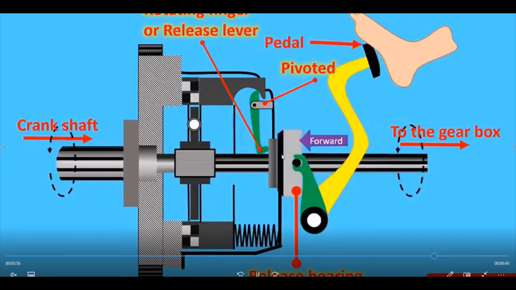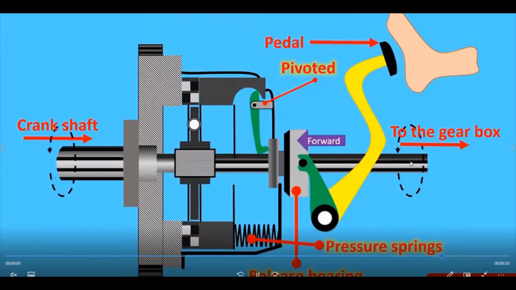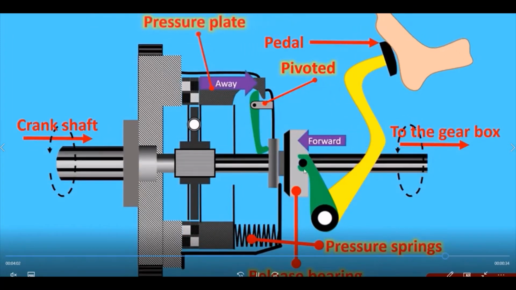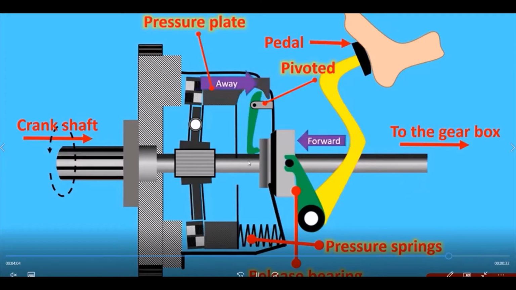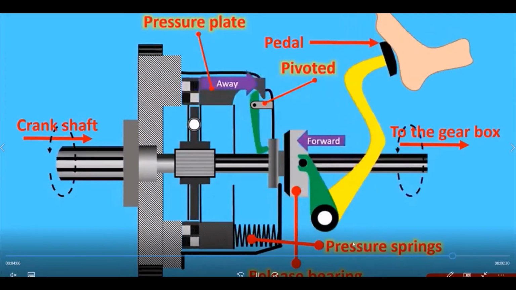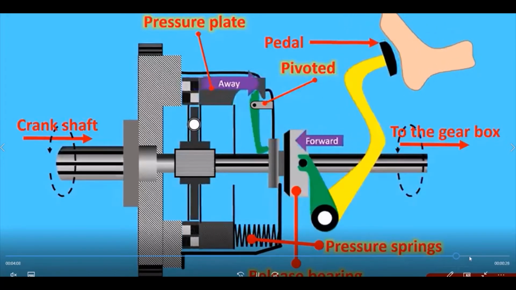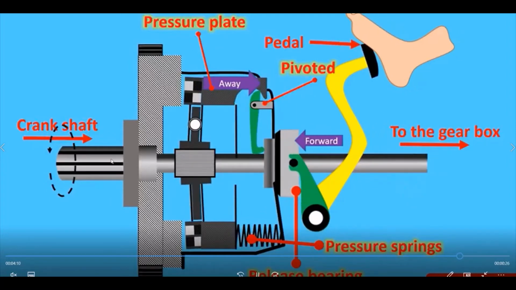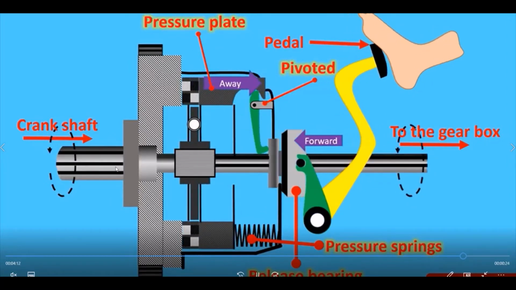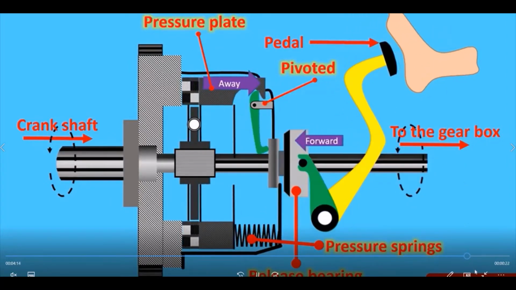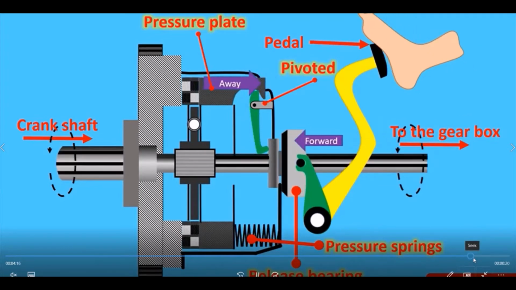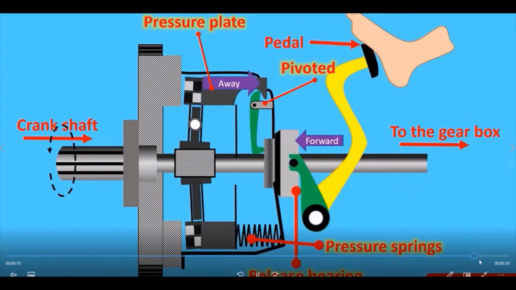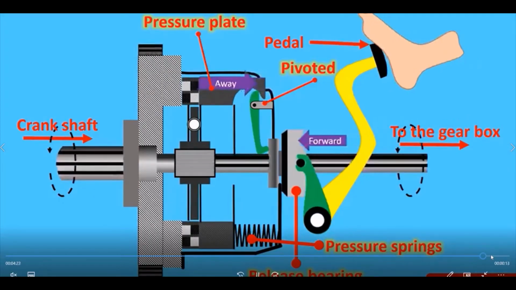When it has been engaged in this way, there will be no power transmission directly onto the gearbox, and it stops the power transmission over here. Later, when you release, the power which has been produced over here will be continuously transferred onto the gearbox shaft, and then finally onto your rear wheels.